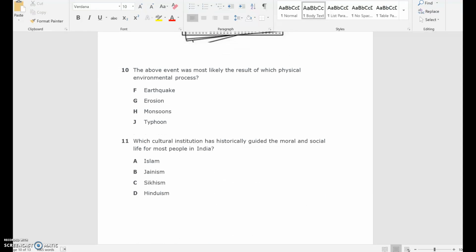Number 11. Which cultural institution has historically guided the moral and social life for most people in India? A. Islam. B. Jainism. C. Sikhism. D. Hinduism.